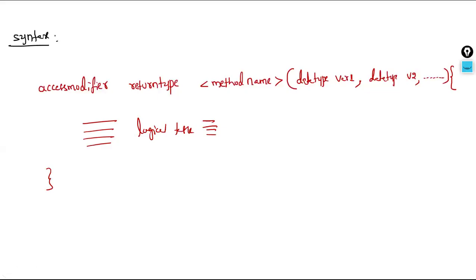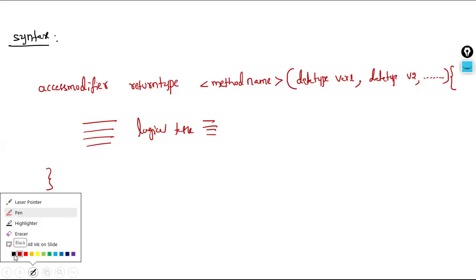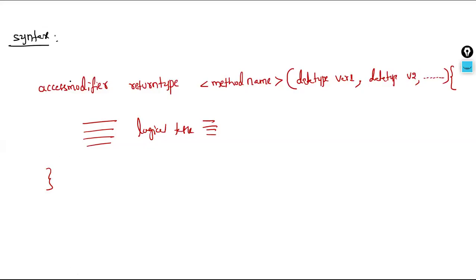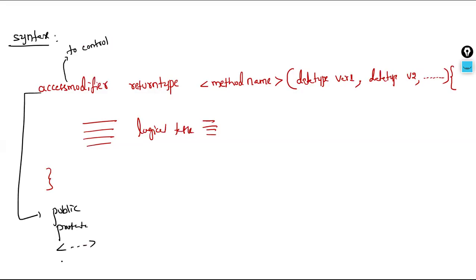Where to write, how to write, and all those things we will discuss one after the other. In this syntax, what is new for us? The access modifier we already discussed in the class syntax. Access modifiers are used to control access. What is allowed in place of the access modifier? Public, protected, default, and private also. This we already discussed, so I'm writing it roughly. Then the return type.